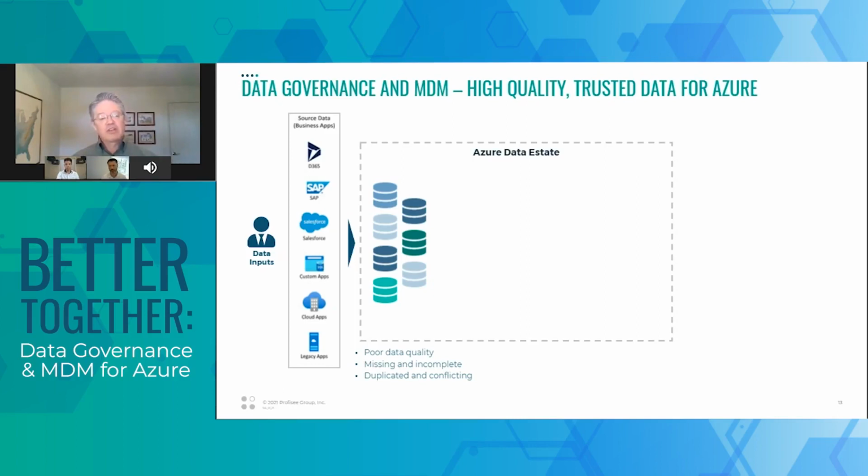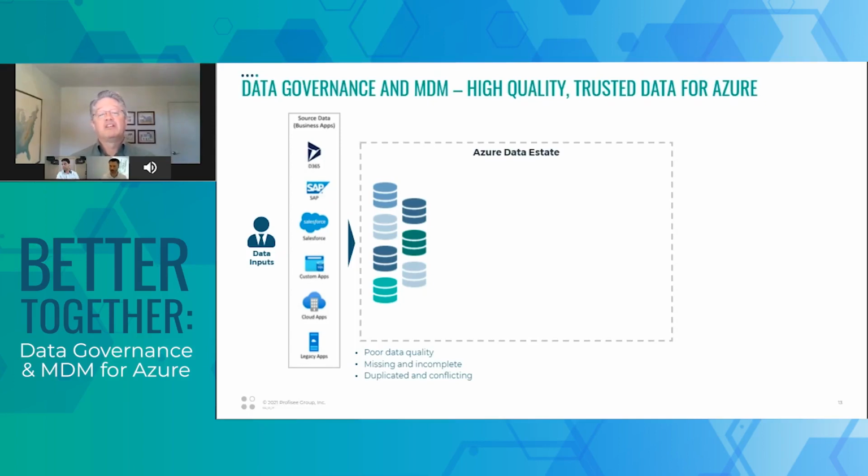depending on history. More than likely, the data that you've got may have been fine in the system that it's in right now, but when we pull it together and look at it all in one place, we discover it is way more inconsistent than we thought it would be. So the quality is generally not that great, most likely. When we look at the data across systems, we find that it is missing and incomplete, missing values and incomplete records. And when we compare the data that maybe for the same customer or the same product from different sources, we probably find that the data is duplicated and conflicting. So we have, just the raw data brought in, we find that there are issues.